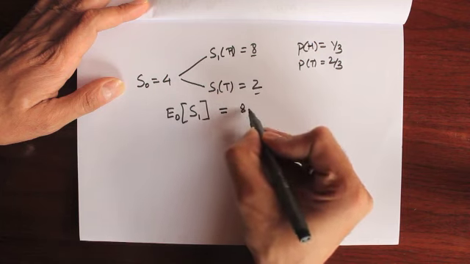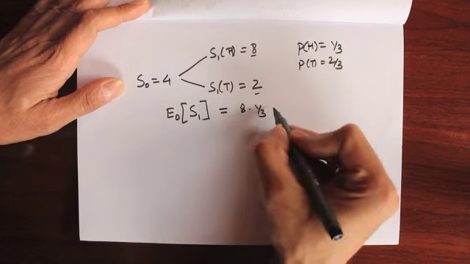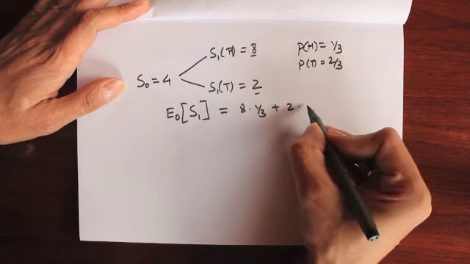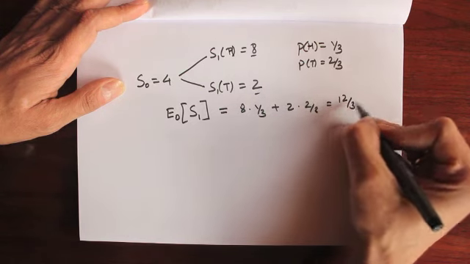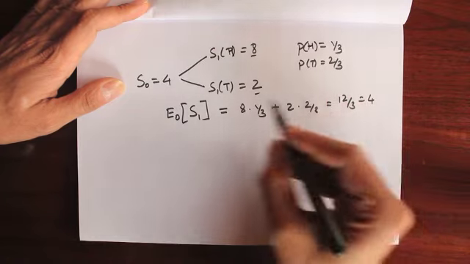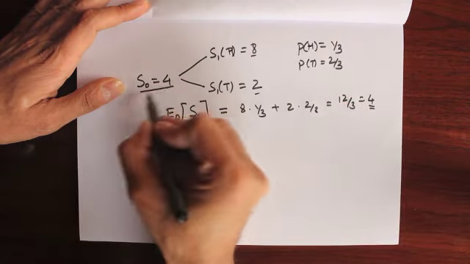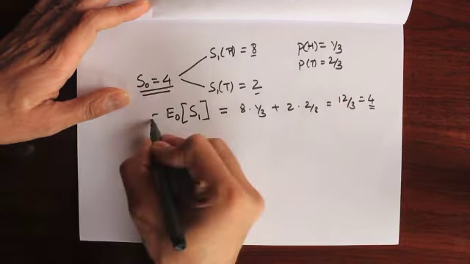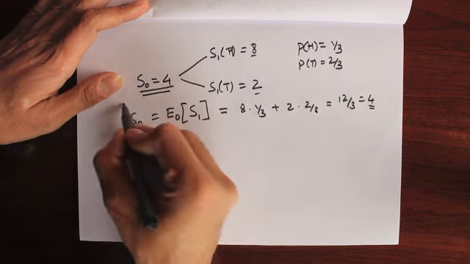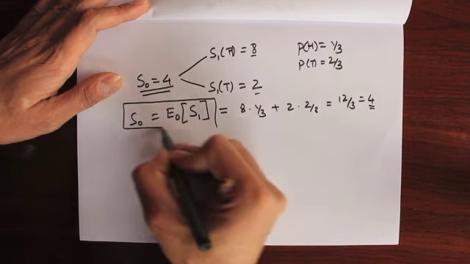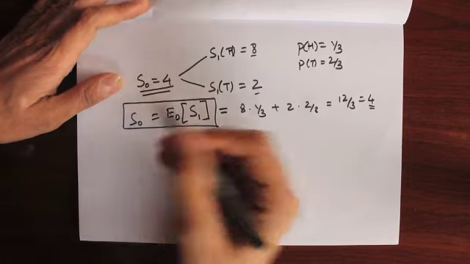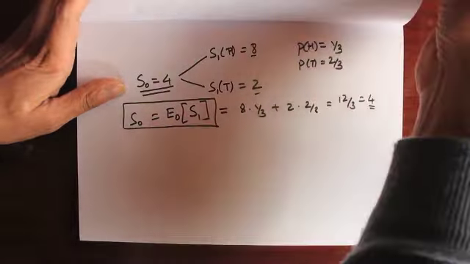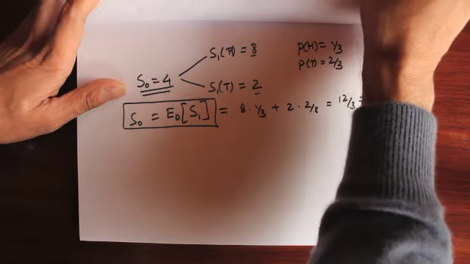So the expectation is 8 times 1 by 3 plus 2 times 2 by 3 equals 12 by 3 equals 4, right? And 4 is the same as where we started. So this can be written as S0. So from here we can see the expected value of the random variable S1 at time 0 is equal to S0. And this pretty much is the same thing as how we define a martingale, right?